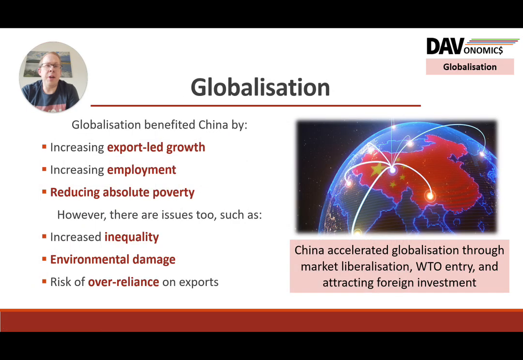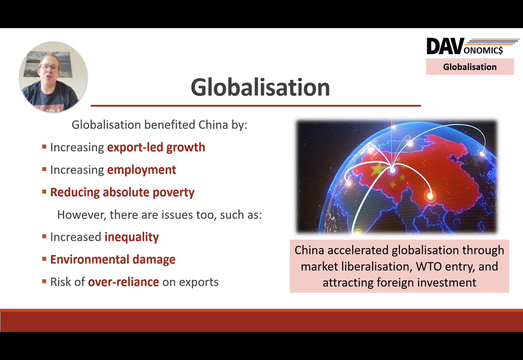So globalization. China was one of the big reasons that globalization accelerated. Them opening up to market-oriented reforms, joining the WTO, being open to foreign direct investment really supercharged the globalization that was still occurring before then.